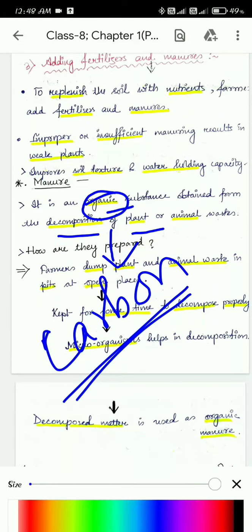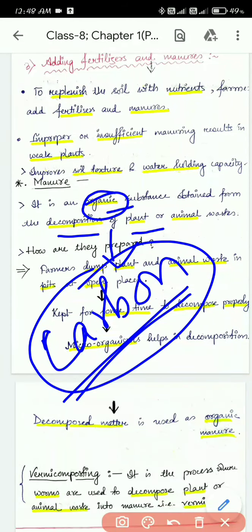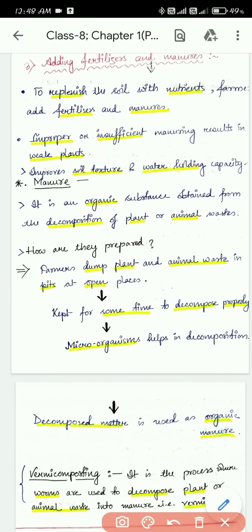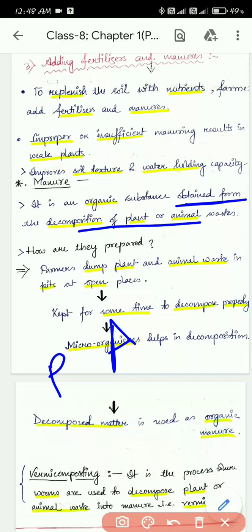All those compounds mostly possess carbon, and those are organic substances or organic compounds. So manure is an organic compound obtained from the decomposition of plant and animal wastes. If we decompose plant or animal waste, we can get manure. Let's learn how it is prepared.